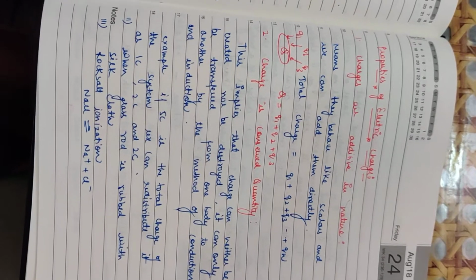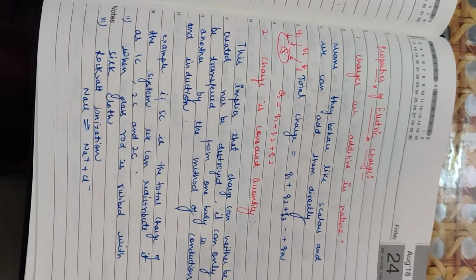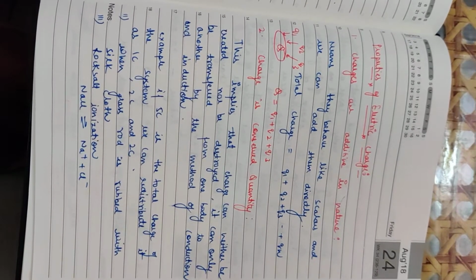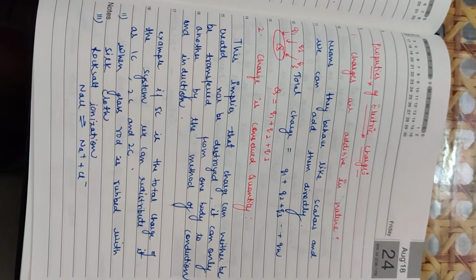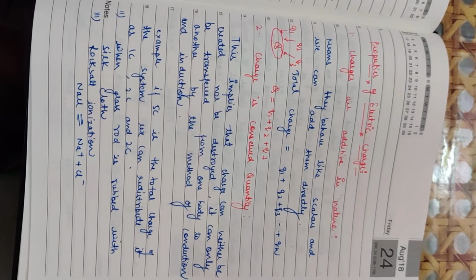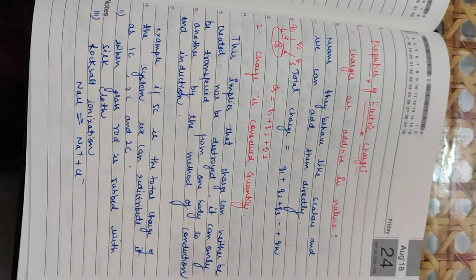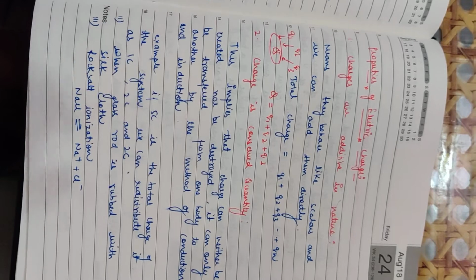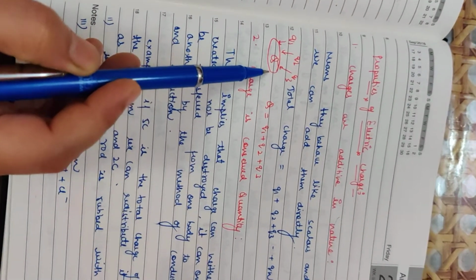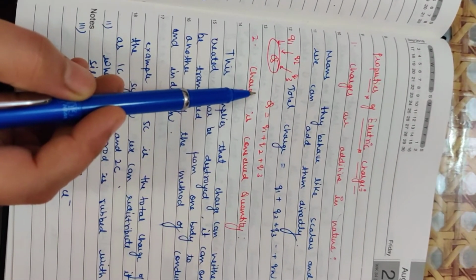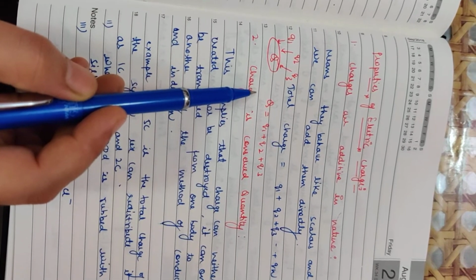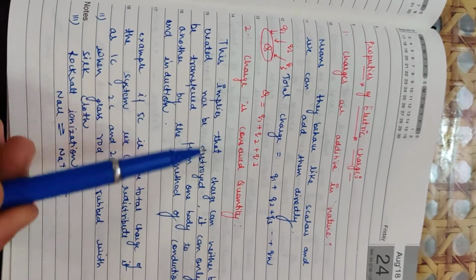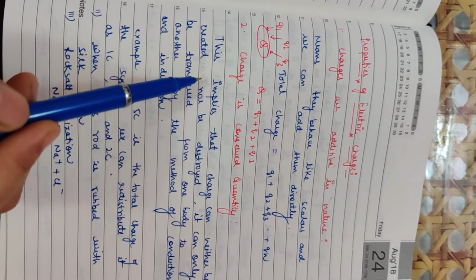What is the meaning of that term additive? Additive means we have scalar quantities, and in scalar quantities we have only magnitudes. So these magnitudes can be directly added. Just like the scalar quantity mass, electric charge is also a scalar quantity. Just as the mass of an extended body is the sum of the masses of its individual particles, the total charge of an extended body is the algebraic sum of all the charges located at different points inside it. So we can say that electric charge is additive in nature.